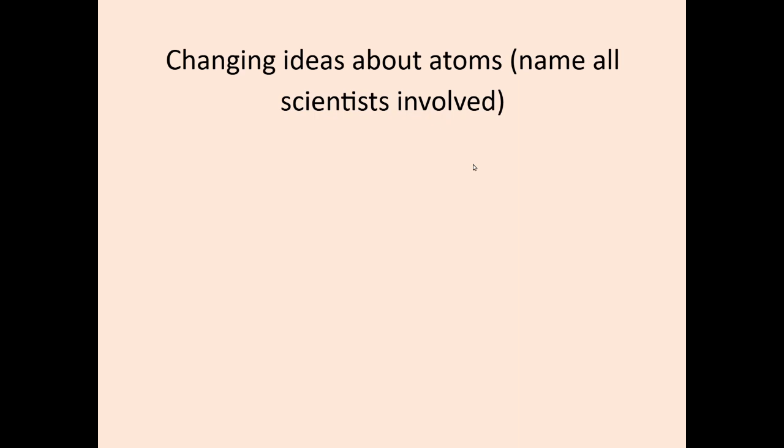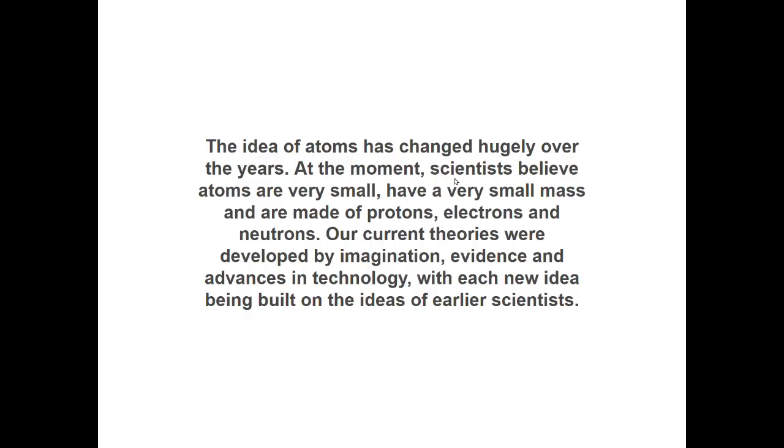So today we're going to be learning about the history of an atom, and we're going to be naming all the scientists involved. So currently we think atoms are very small and have a very small mass, but they're made of protons, electrons and neutrons. Protons are positively charged, electrons are negatively charged, and neutrons have no charge.